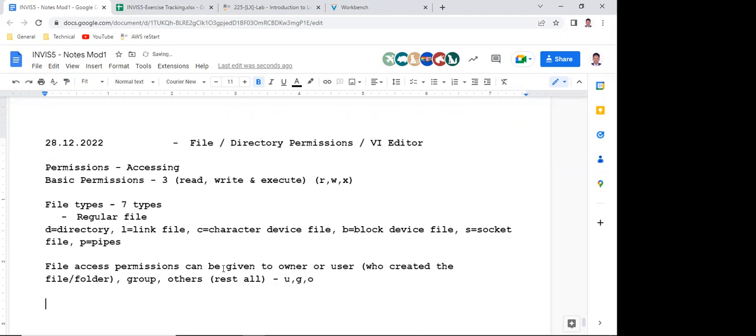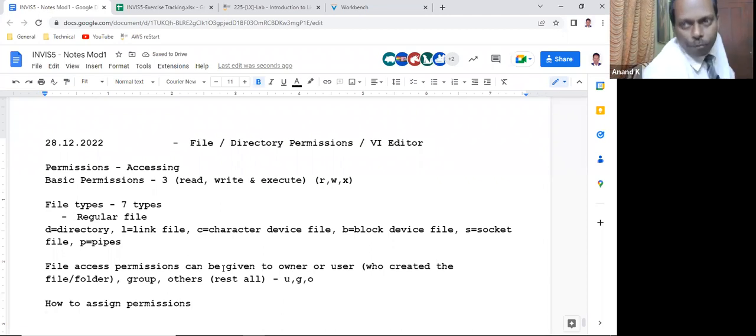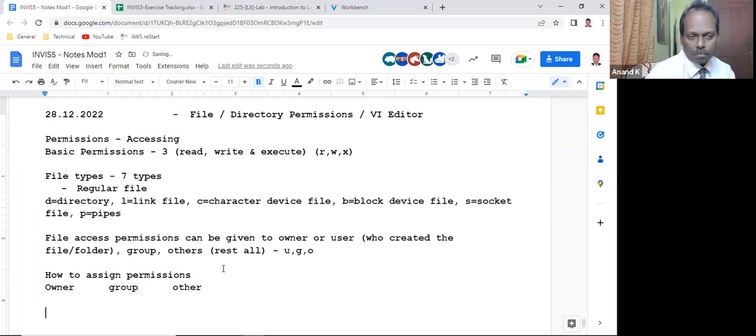Yes, sir. So now how to assign file permissions? Very simple. If you are the owner, just write owner here. Owner, the group he belongs to, and the rest are called others.